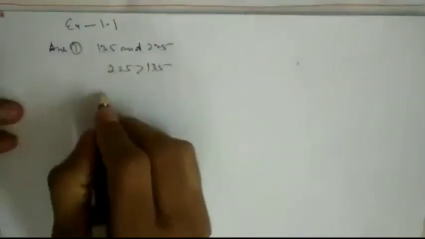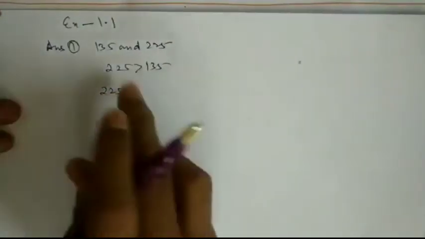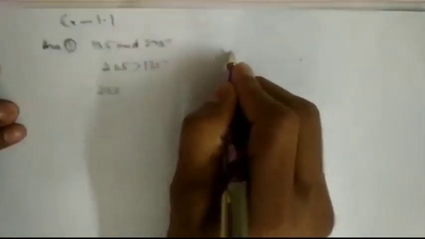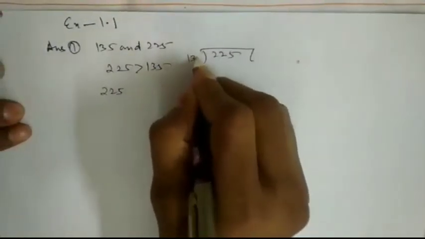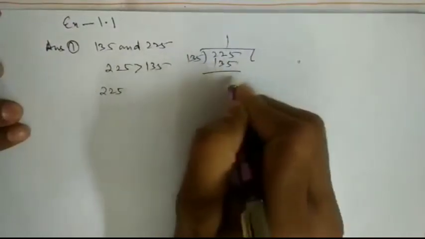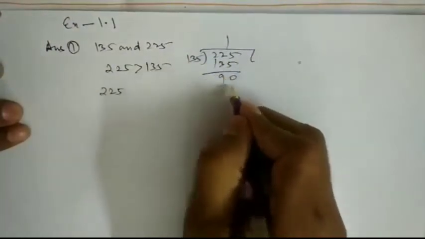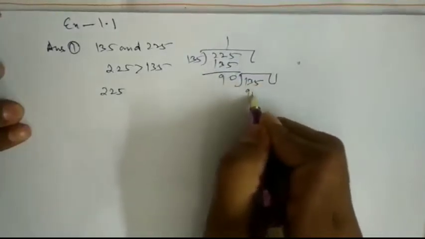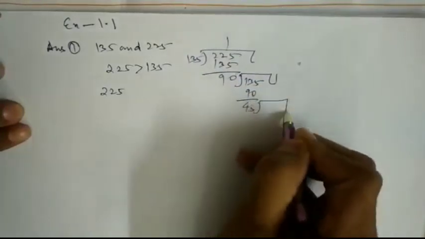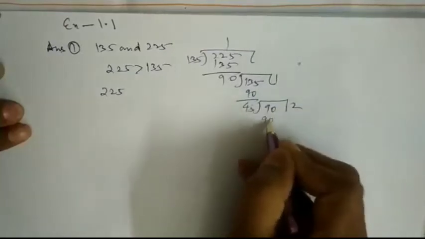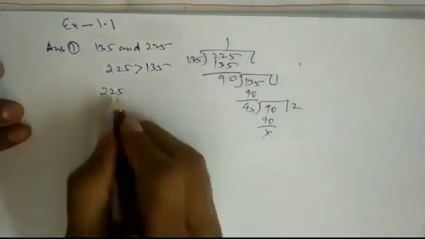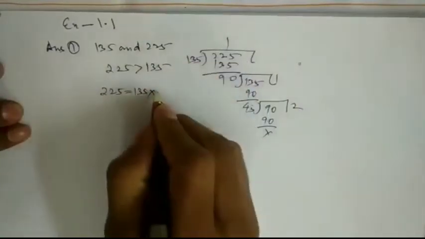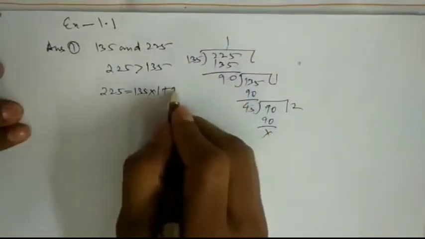Now applying Euclid division lemma: 225 equals 135 into 1 plus 90.